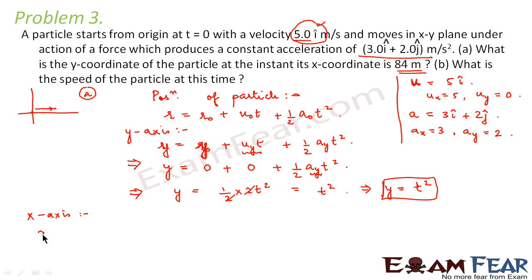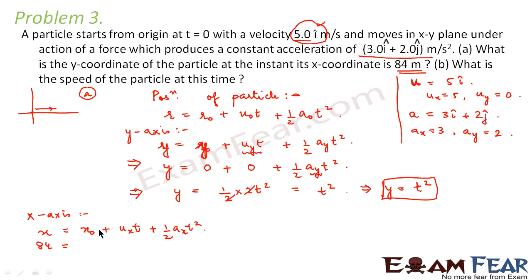So along x-axis, it would be x is equal to x naught plus uxt plus half axt square. Right? Now here, what is x? x should be 84 meters. That is given in the question. So x should be 84.